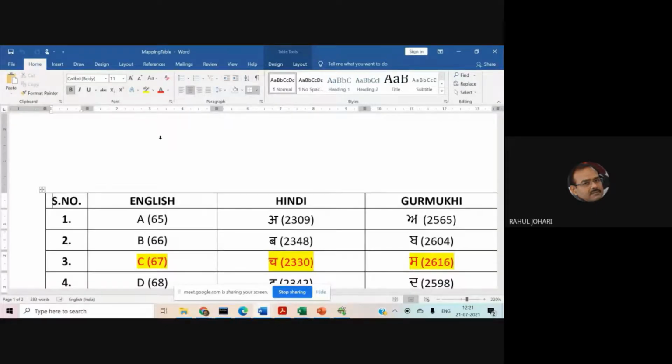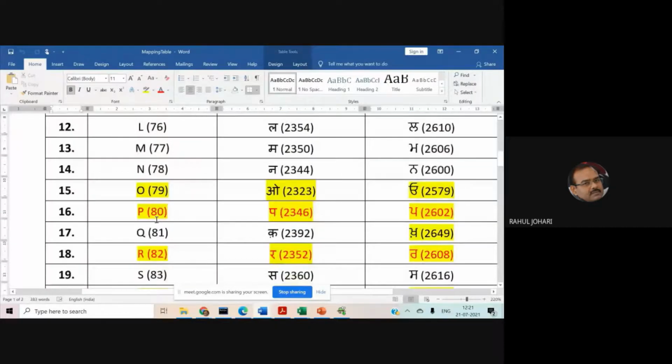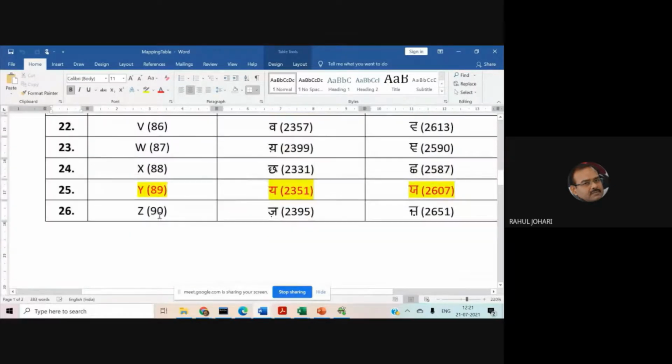Now, if you look at these ASCII values, 65, 66, it goes on till we reach Z with the value 90. Same way lowercase a to z, we know the ASCII value is 97 to 122.